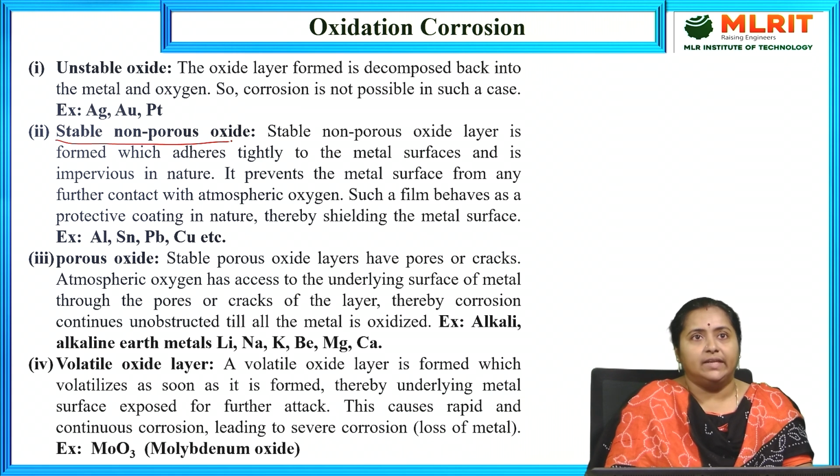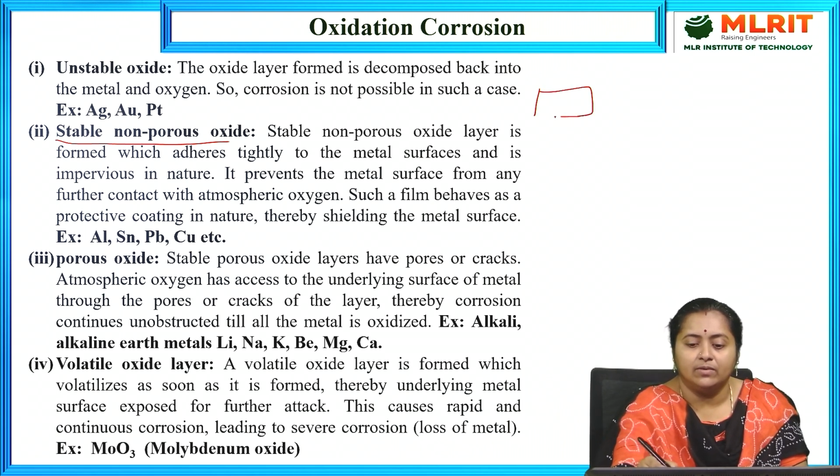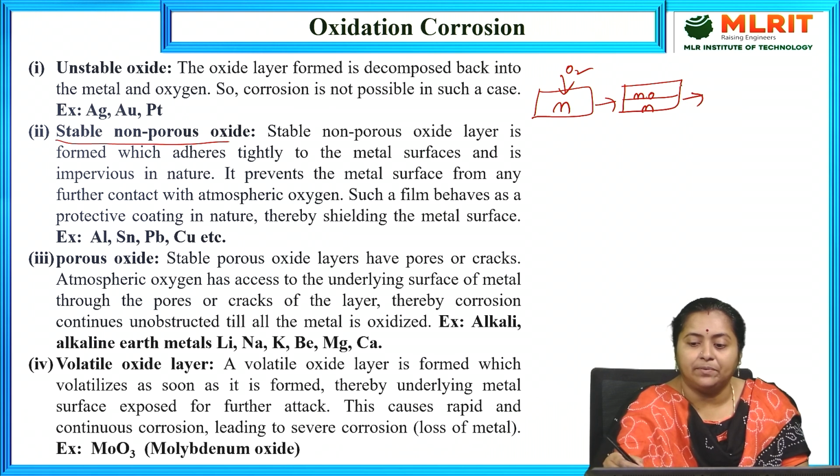Now the second case: the produced metal oxide layer is purely stable in nature. At the same time, it is purely non-porous in nature. If a stable metal oxide layer is produced on the metal block due to the attack of atmospheric oxygen, then it acts like a protective film.